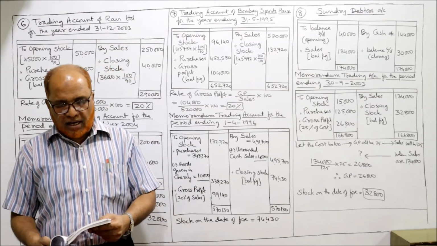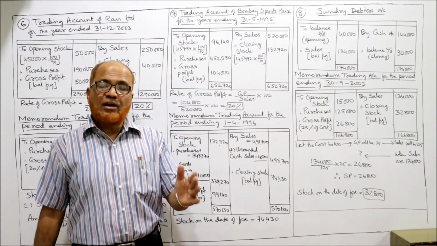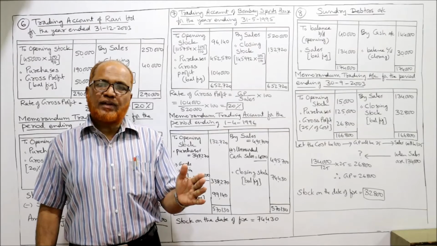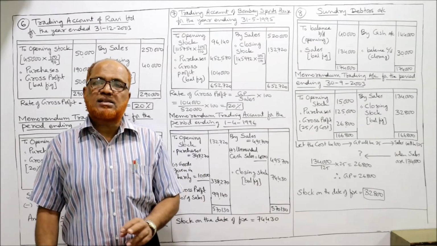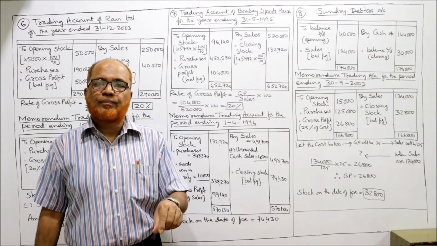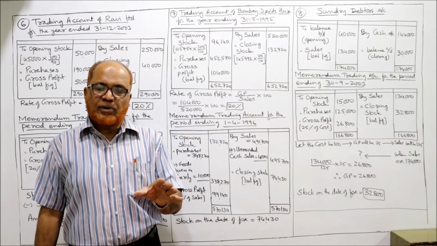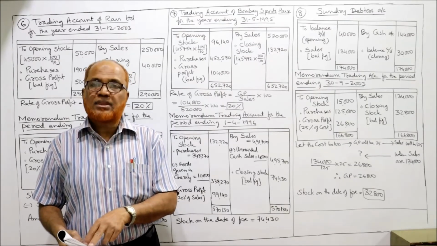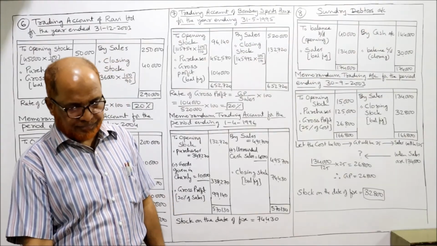Now sundry debtors on 31st December 2002, in the beginning of the year. Beginning of the year debtors are 40,000. Sundry debtors on 30th September 2003, on the date of fire. तो 30th September 2003 को debtors हैं 30,000, and cash received from debtors 1,44,000.